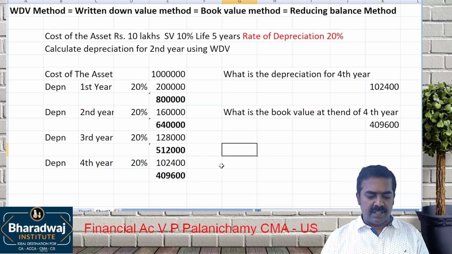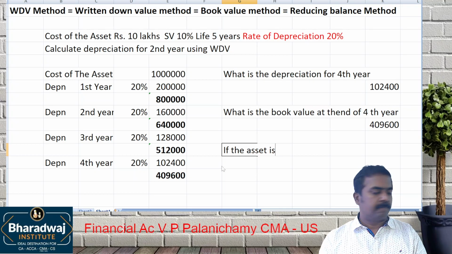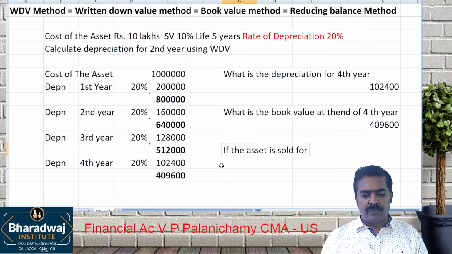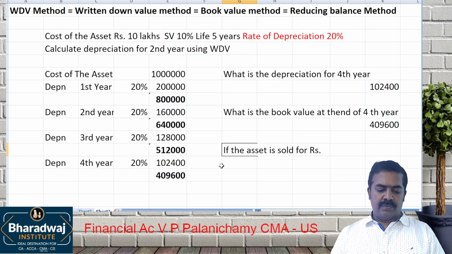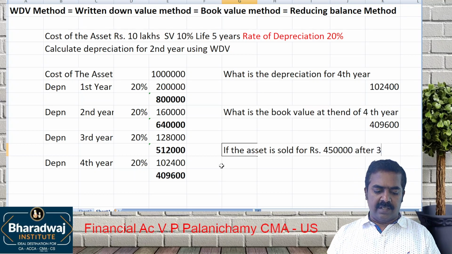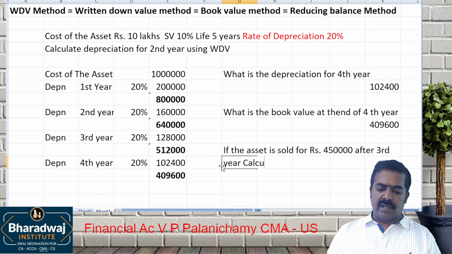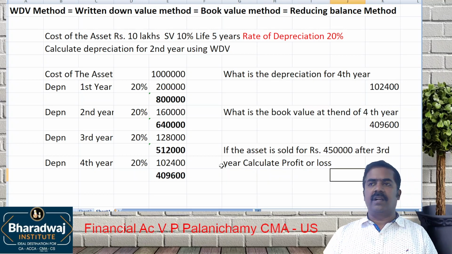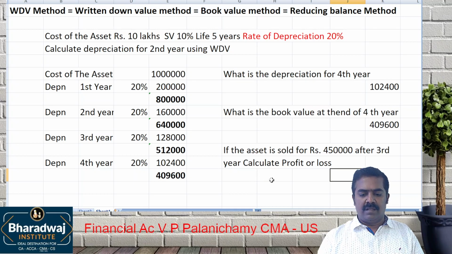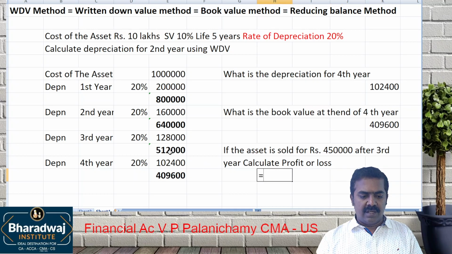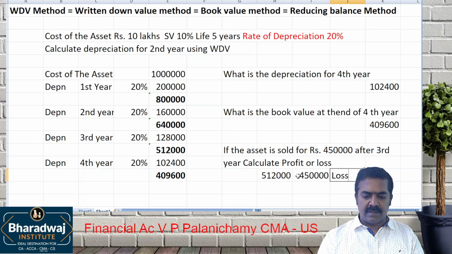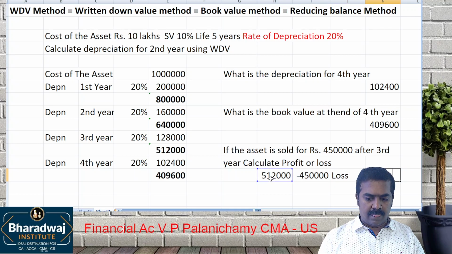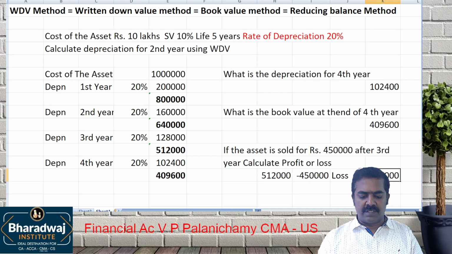4,09,600. Next question can be, if the asset is sold for rupees 4,50,000 after third year, calculate profit or loss. If the asset is sold for 4,50,000 at the end of third year, calculate profit or loss. Third year, what is the value? 5,12,000. It is sold for 4,50,000 now. What is the loss? 62,000 is the loss.